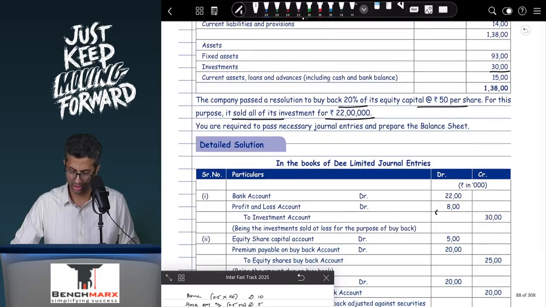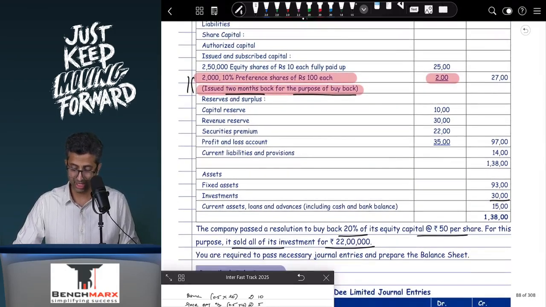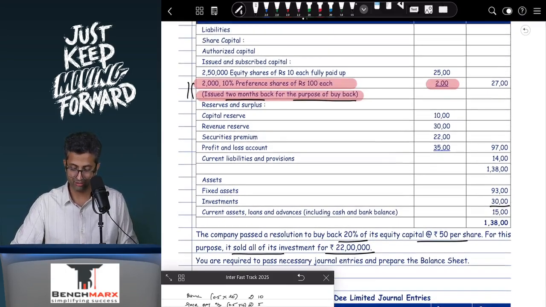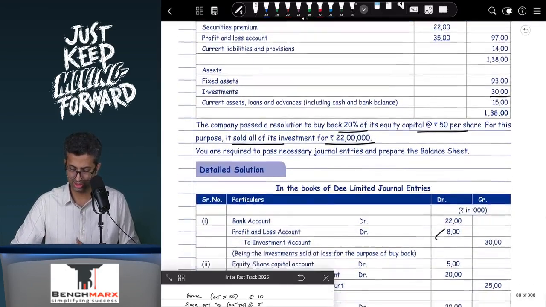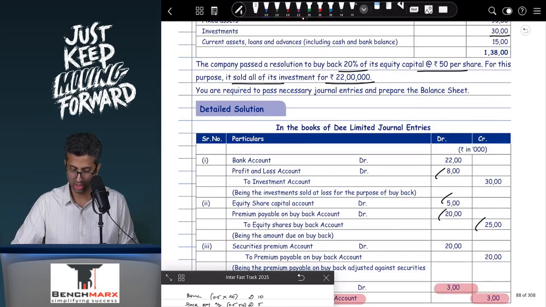As you can see, next you will buy back. Equity share capital account debit, which is, let's say, 250 shares into 20% comes to 50. 50 into 10 comes to 500. Equity share capital account debit 500. Premium on buyback account debit, let us say 2,000, to equity share buyback account. Perfect. Share buyback account debit to bank. You will ultimately make the payment.